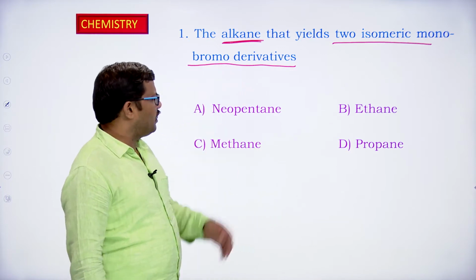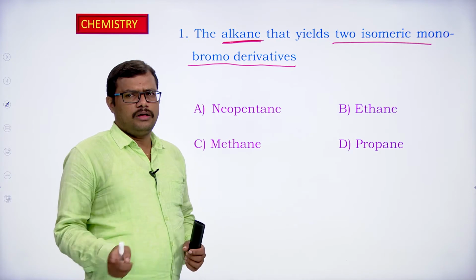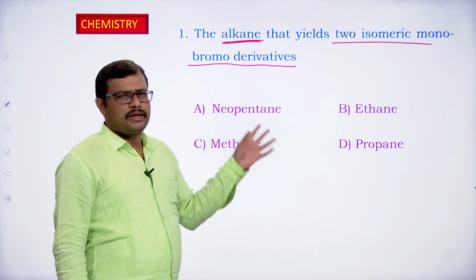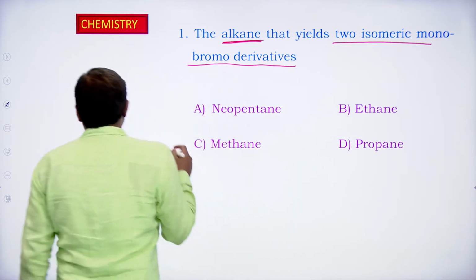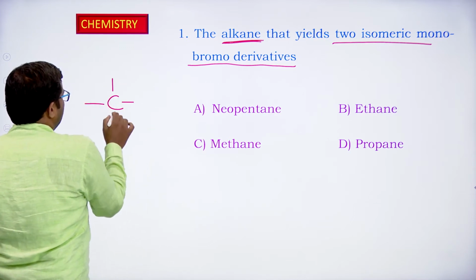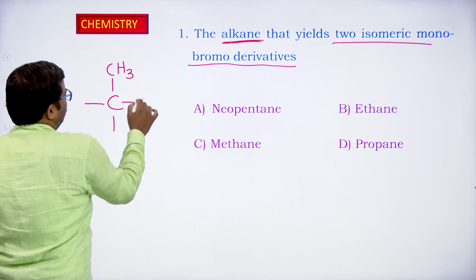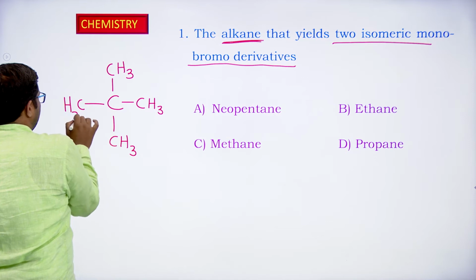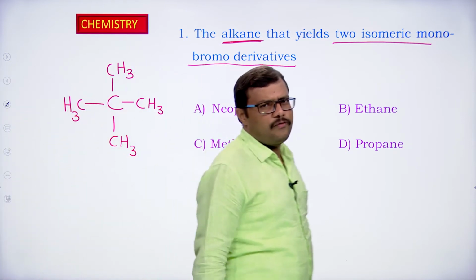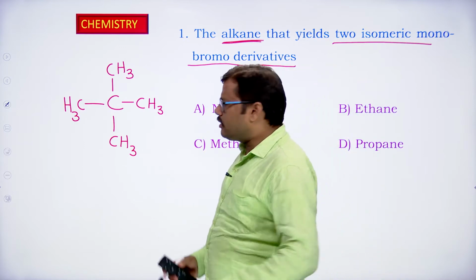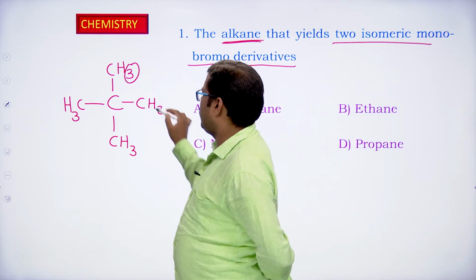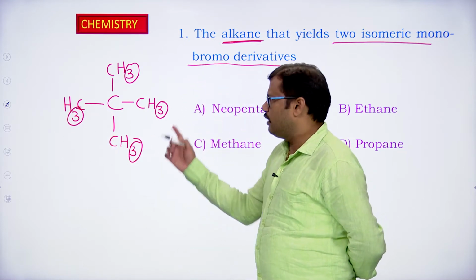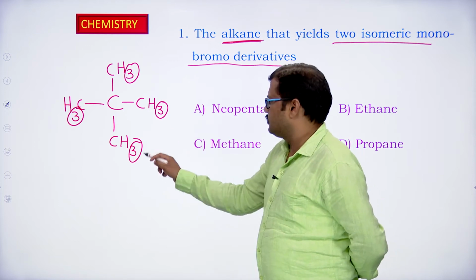Right. When you look at the first option, it is neopentane. Neopentane means we are going to look at the structure. We can write neopentane as a central carbon with four CH3 groups. When you observe the hydrogens: 3 hydrogens, 3 hydrogens, 3 hydrogens, 3 hydrogens. In total, how many hydrogens do we have? 12 hydrogens are there.